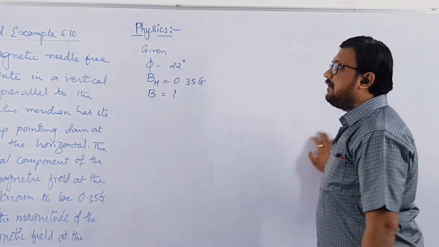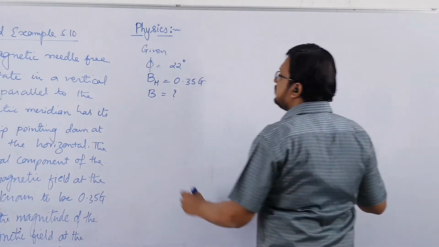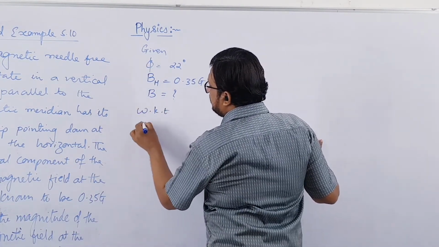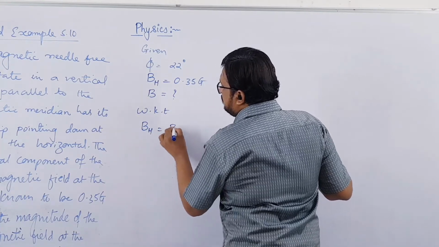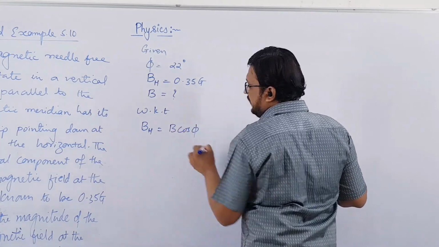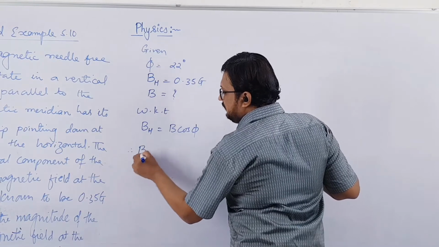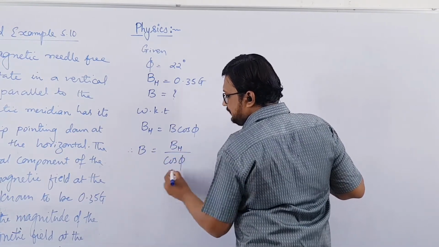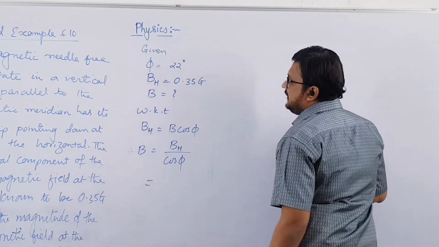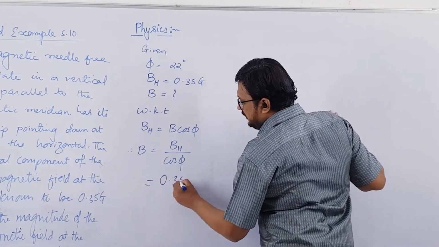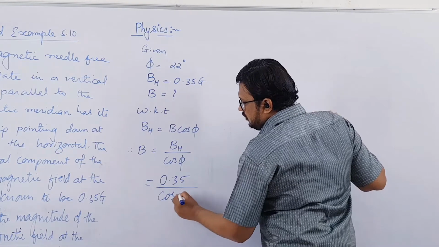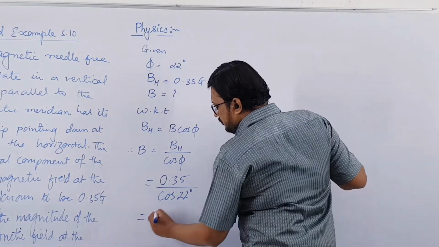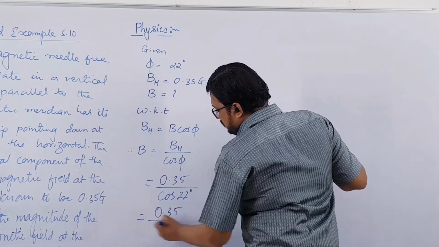We have solved a similar kind of example, right? So here we know that BH equal to B cos phi. So this implies that B will be equal to BH over cos phi. So this will be equal to, now BH is 0.35 over cos 22 degree.